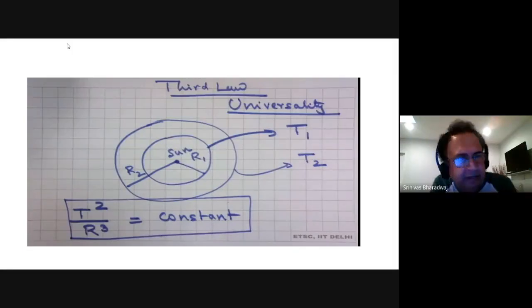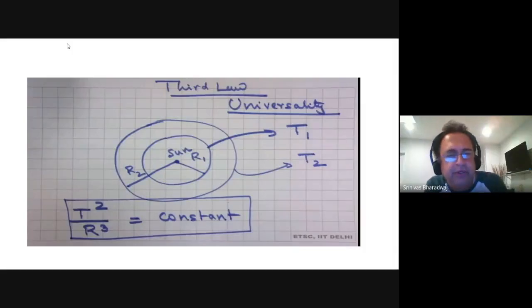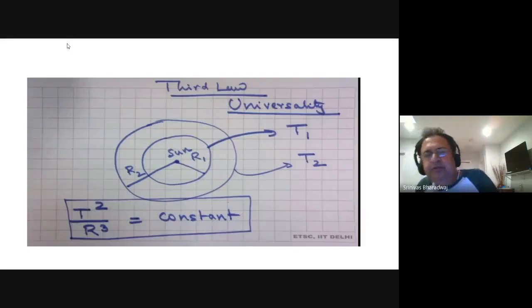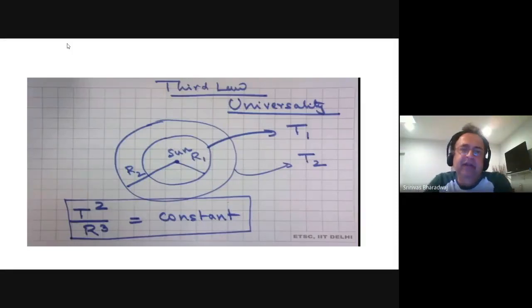I don't know all the details as to how they found a law like this. T square divided by R cube is a constant, but definitely for someone, before discovering Newton's law of gravitation, to discover T square is proportional to R cube, it's definitely a great achievement.